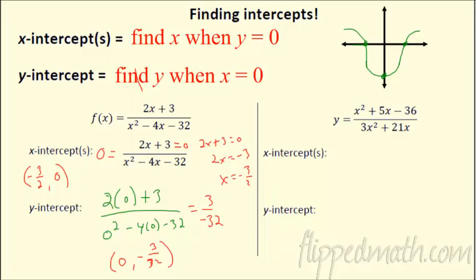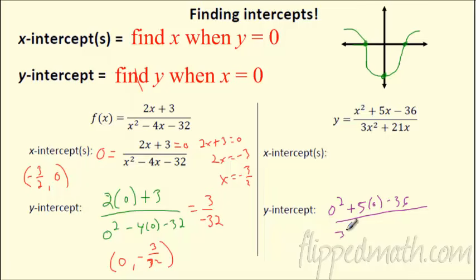If you want to try the next one real quick before I do it, that would be great. You can pause it. All right, what did you get? Did you get the same thing as this? Well, this is a little bit trickier here. If I want to find the intercept, again the y-intercept I think is a bit easier. You're just plugging in when x is 0. So you've got 0 squared plus 5 times 0 minus 36 all over, well, what happens on the bottom? Ooh, this is an awesome one.